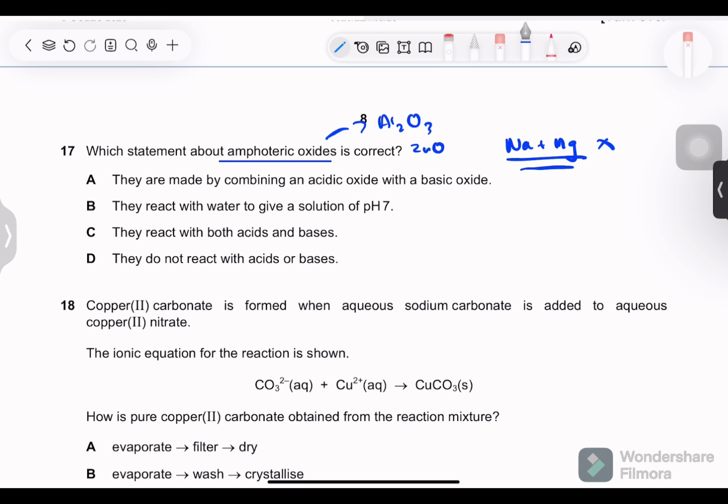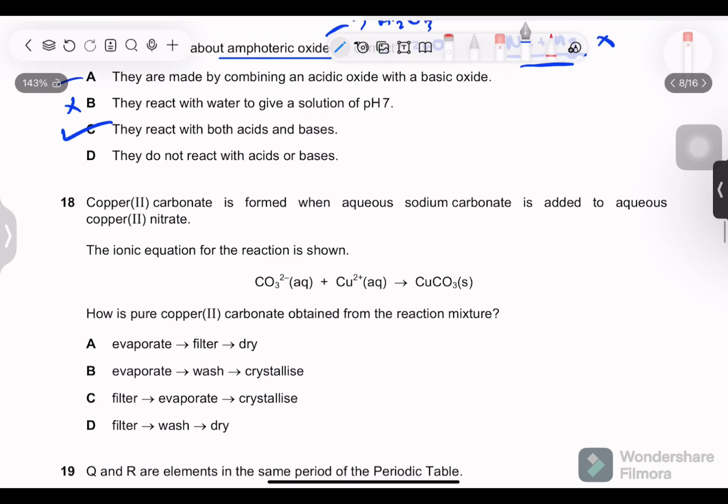Similarly, over here they are made by combining an acidic oxide with a basic oxide. We don't know. They react with water to give a solution of pH 7. They don't react with water. They react with both acids and bases. Textbook definition. They do not react with acids or bases. Incorrect.